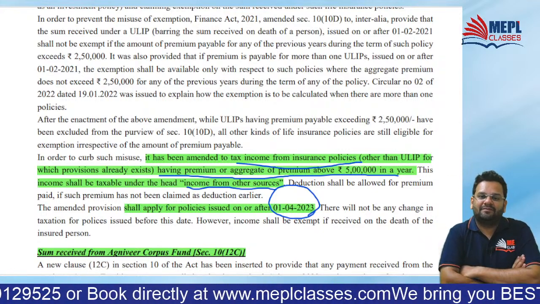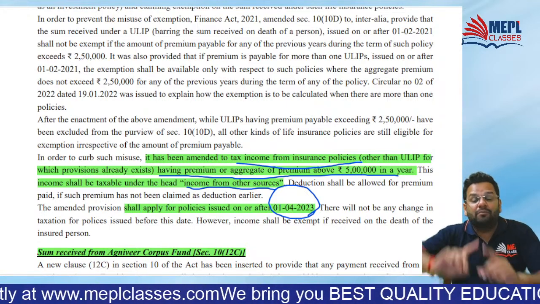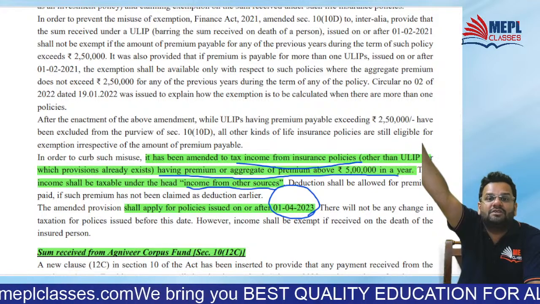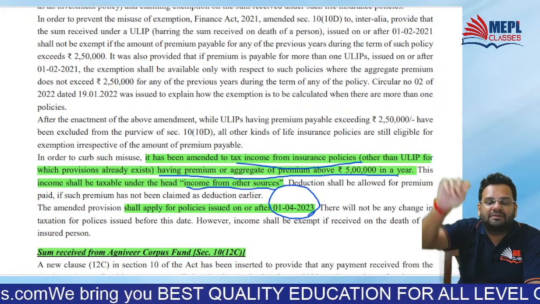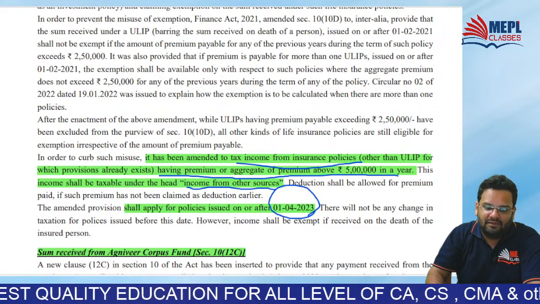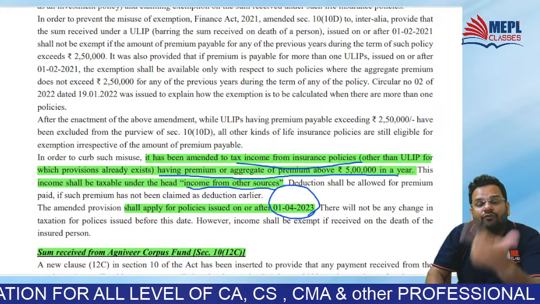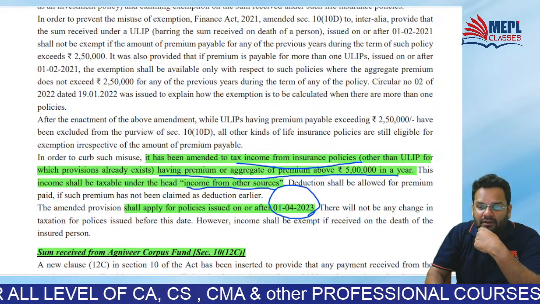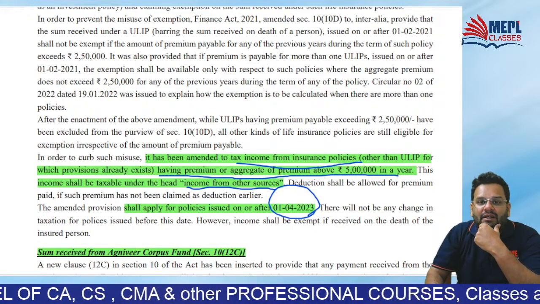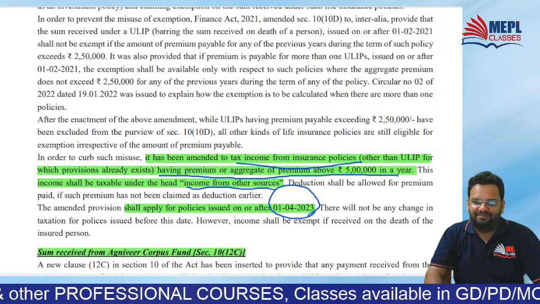Getting it? What will happen? It will become taxable if the premium paid initially was exceeding rupees 5 lakh in aggregate in the year. This will happen for policies which are issued after 1st April 23, because this is an amendment made by Finance Act 23 now. Got the point?